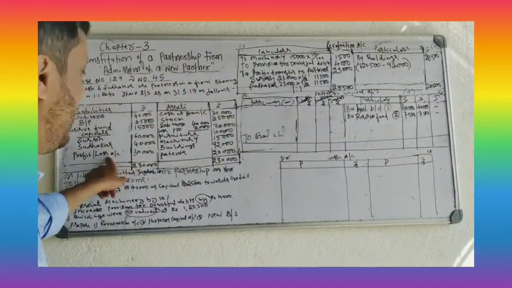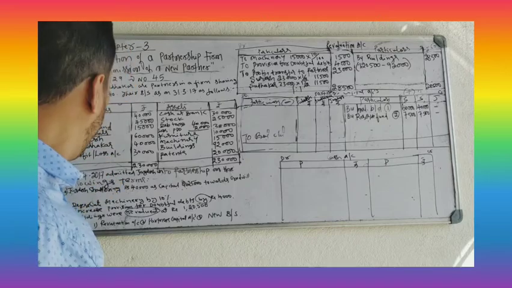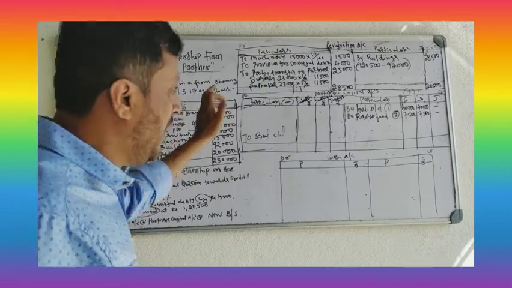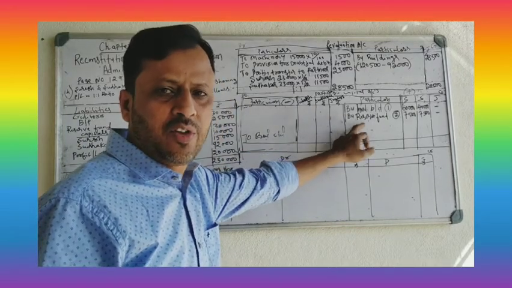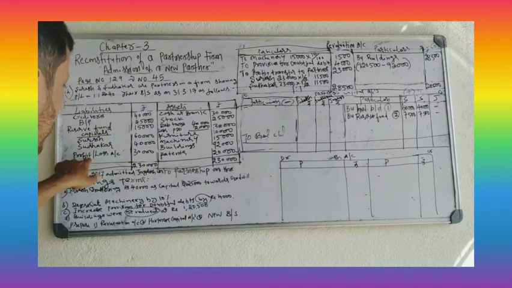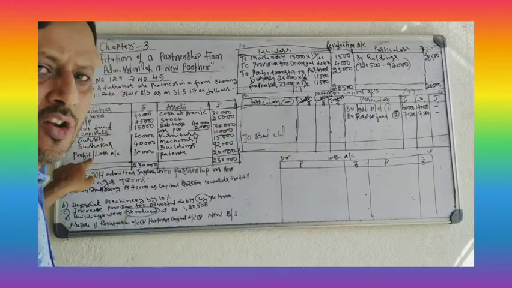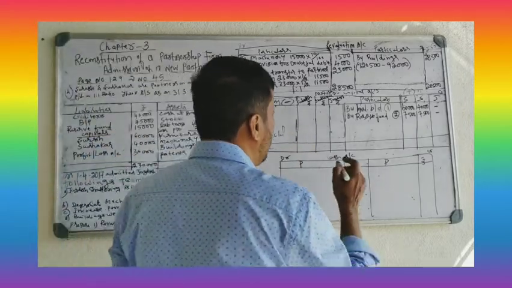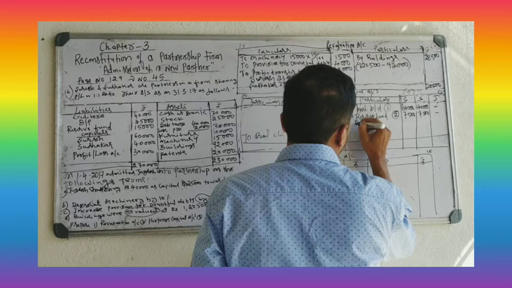Third entry, profit and loss account. It is there in this problem. If profit and loss account is given on the liability side, it is profit. Record it on the credit side. So in this problem, it is given on the liability side, so it is profit. Record on the credit side by profit and loss account. This is the third entry.